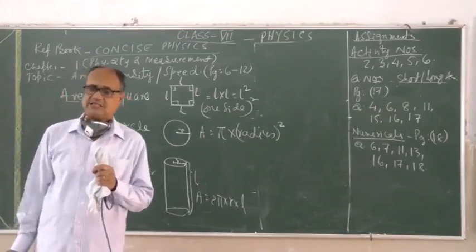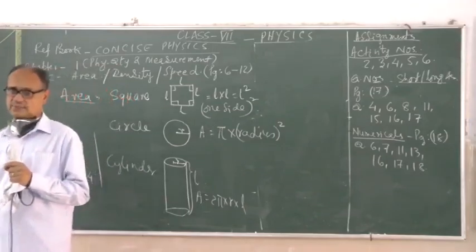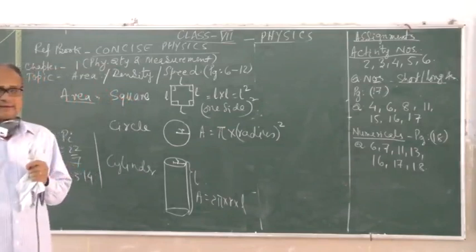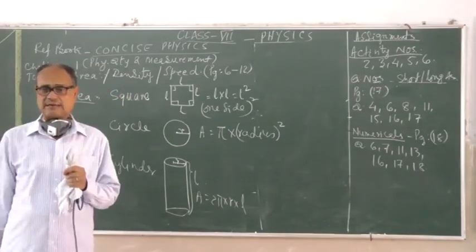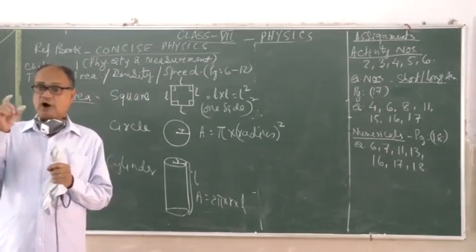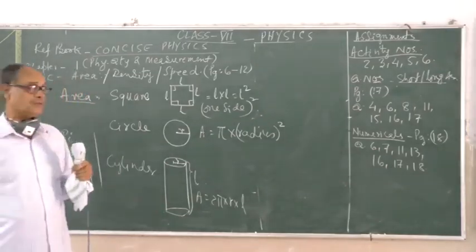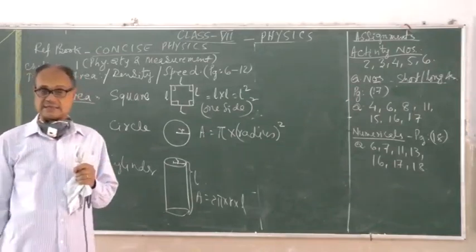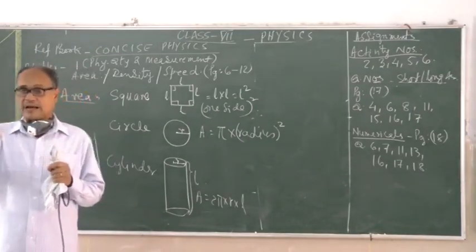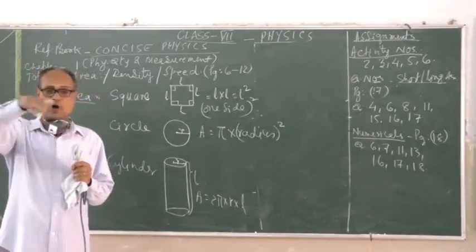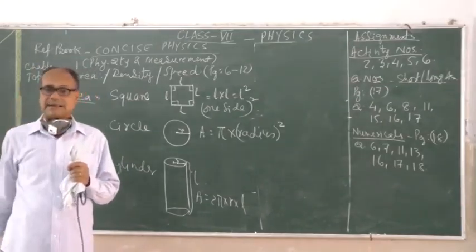That means 1 centimeter long and 1 centimeter broad, that area. Now that square sheet is to be taken. It is to be spread over a flat surface, and the object which is irregular in shape, whose area you are going to take, that means how much space it covers on the surface, you have to put that object onto the graph sheet and then just draw an outline with the pencil.